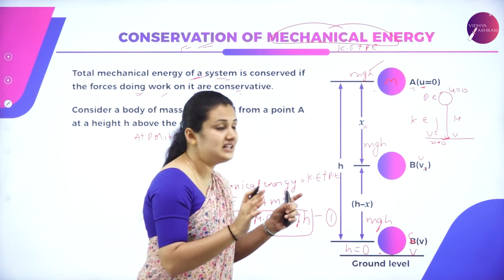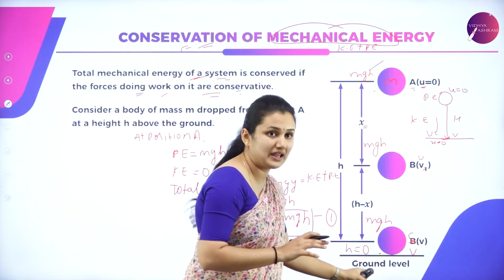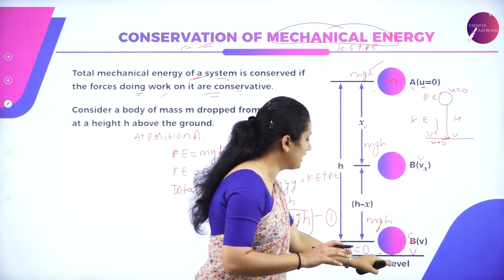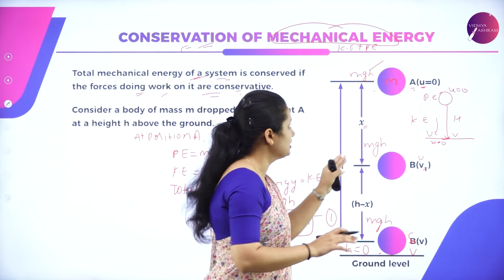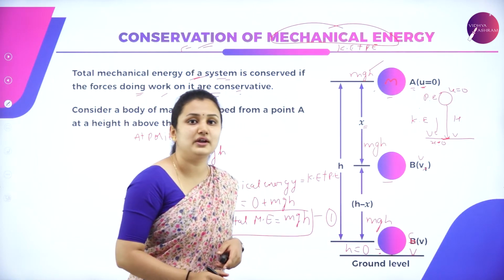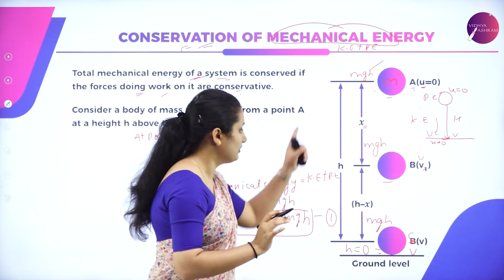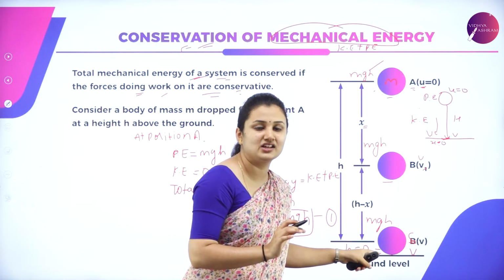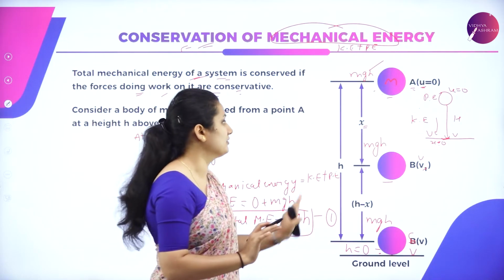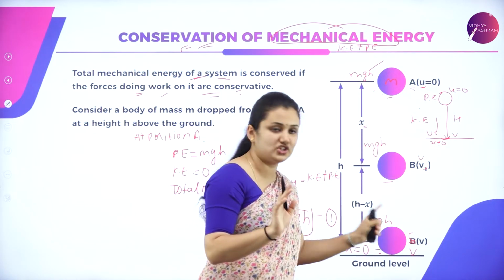So let us quickly sum up conservation of mechanical energy. I have a ball which is placed at a certain height h from the ground level. At position A, position B, position C, I want to find out if the total mechanical energy is conserved or not. If at the 3 points the total mechanical energy is conserved, that means the total mechanical energy of the system is conserved. So I have divided the position of the ball into 3: position A, position B, position C.